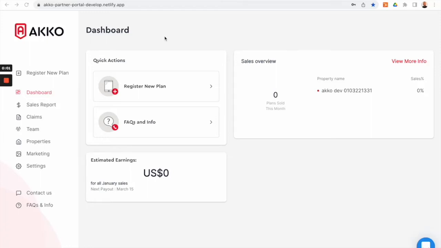Welcome to the AKKO Partner Portal. This is a brief overview of all of the different sections of the portal.